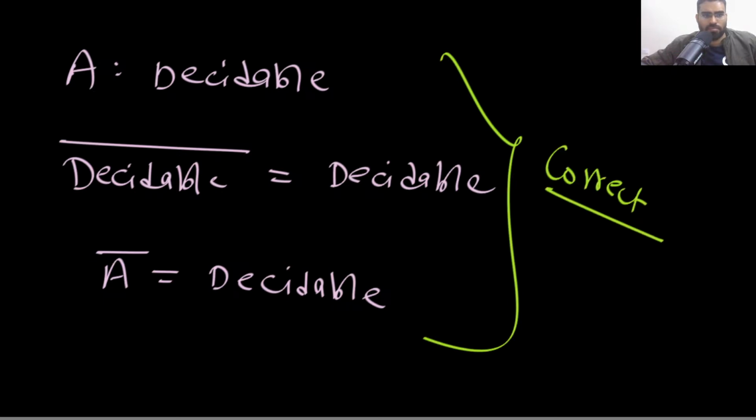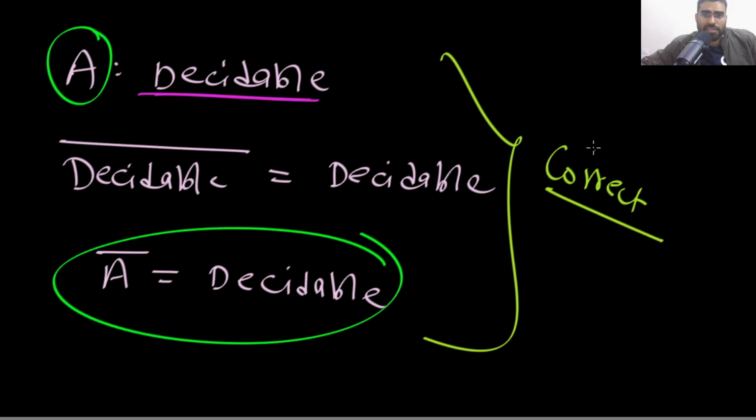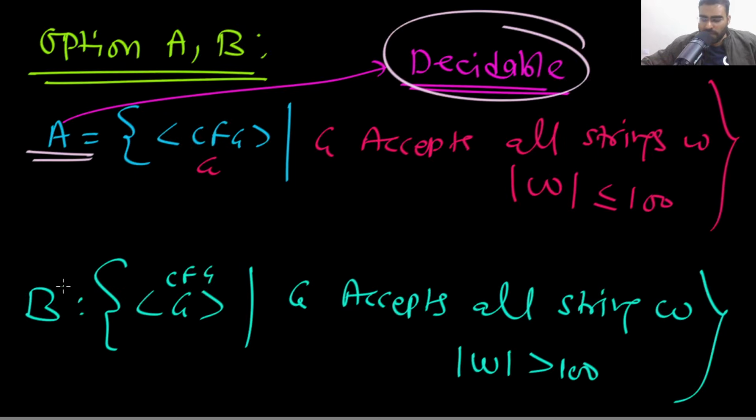Then what is the problem? If A is decidable, then definitely A complement will be decidable. This is correct. There is no problem in this, Vijay Raj. Is this clear? This argument is correct, but is this B the complement of A? Simple question I am asking.